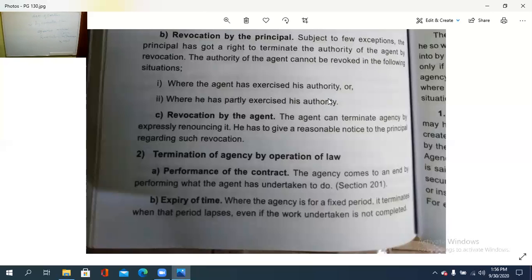Once it is over, it is over. But up to a certain period only, that agency is to be there. Till that period, it is there. Otherwise, within that period, if the work is completed or performance is over, it is over. Otherwise the work is pending, but the agency will not be there because it was only up to the expiry of a specified period. So that is expiry of the time.